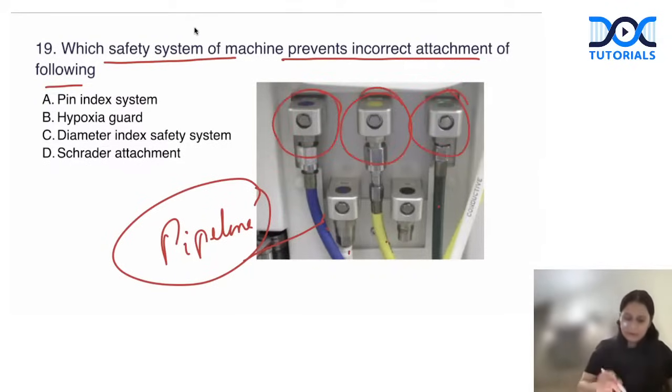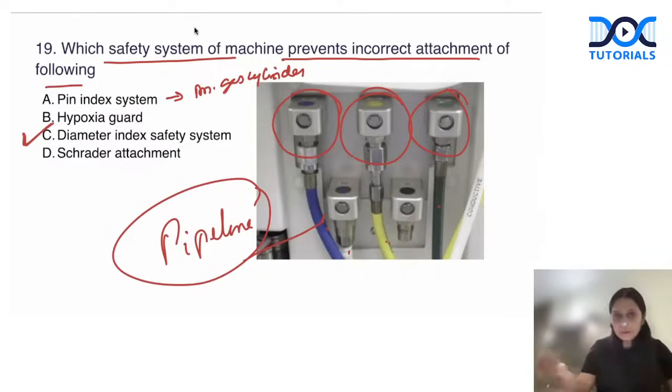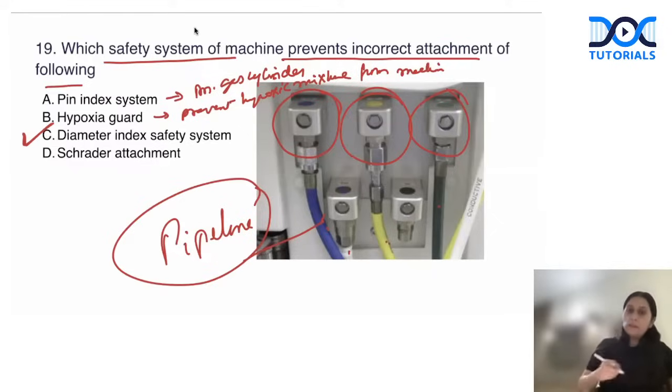And it is attached to our anesthesia machine by which safety system? Something called DISS, diameter index safety system, right? Pin index safety system is for the anesthesia gas cylinder. It prevents the incorrect attachment of cylinder to machine. Hypoxia guard prevents hypoxic mixture from the machine, right? And this is something which prevents incorrect attachment of the pipeline to the anesthesia machine. And Schrader attachment is a special attachment which prevents incorrect attachment of the pipeline to the wall of the operating room, right? So answer is your DISS.